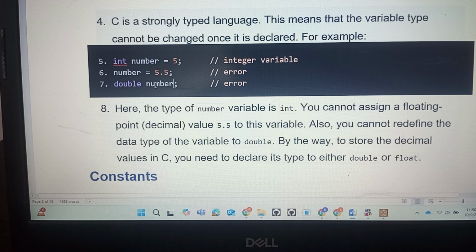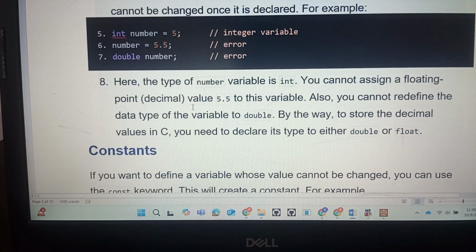For example, a comma b comma sum. If I want to perform the sum of two variables, a equal to 2, b equal to 3, comma sum, that is valid. If you take int a equal to 3, a equal to 4, see, already you have taken a equal to 3, so why are you taking a equal to 5 again? That is wrong. So the variable name must be unique. That is what they are saying. So that is about the variable.